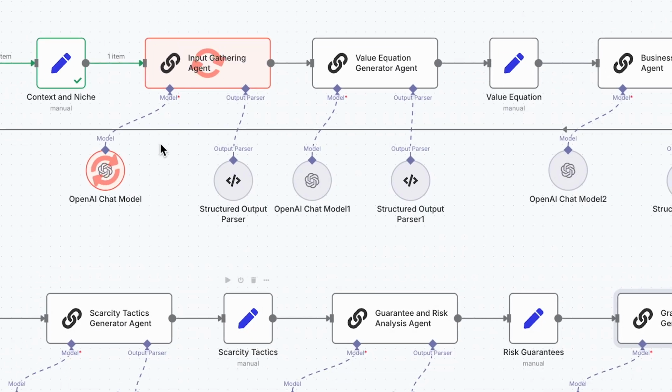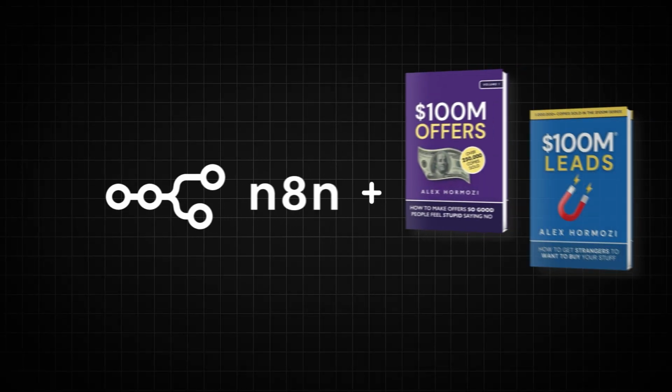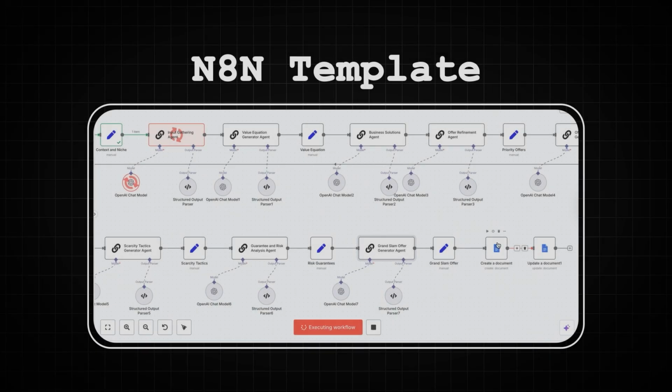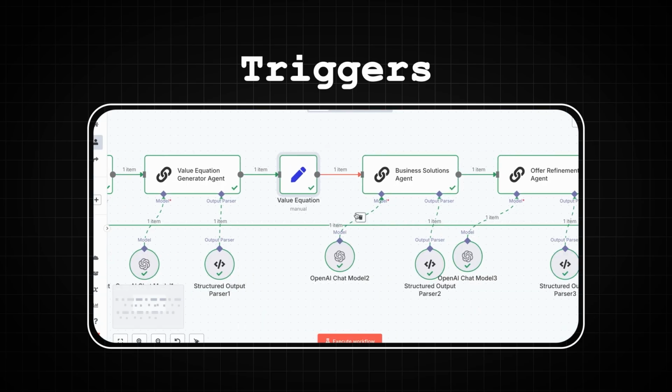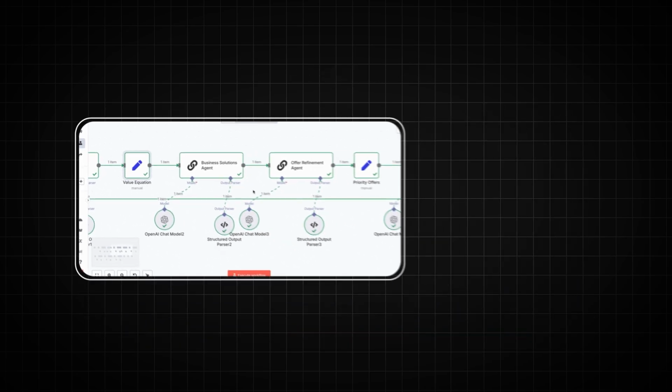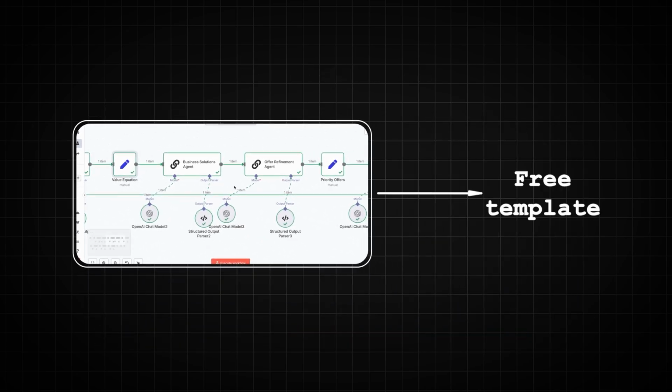Hormozi's offers don't go viral by accident. They follow a proven structure, one that converts like crazy. So I built that into a workflow that automates the structure using N8N and the exact principles from all of his books. So in this video, you are going to be getting that N8N template with all the prompts, all the logic, all the triggers. It's totally plug and play. And in the next 30 minutes, you can have this in your dashboard and producing high converting offers.